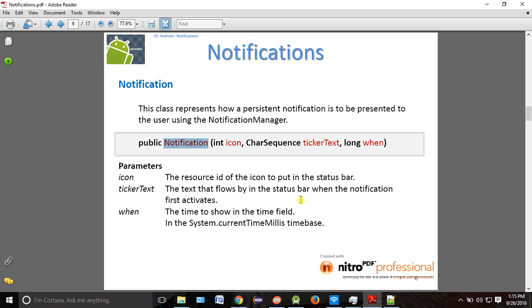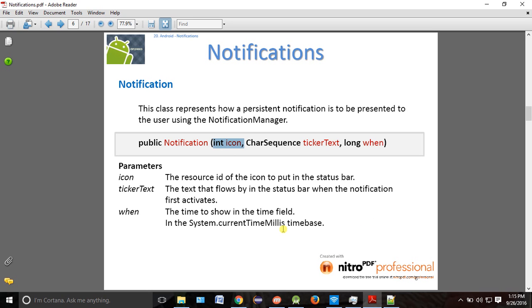Okay, now in notification, one of the classes is called notification. What is this notification class called? It will ask for 3 items. What are those? One is called icon. What is the icon? Icon means if a Facebook comment came, then on the leftmost side one icon will be there, right? Facebook icon. If it is a WhatsApp message, then WhatsApp icon. Okay, so you have to pass that icon. So if you have your icon in your drawable, then R.drawable dot, you have to pass that particular icon.